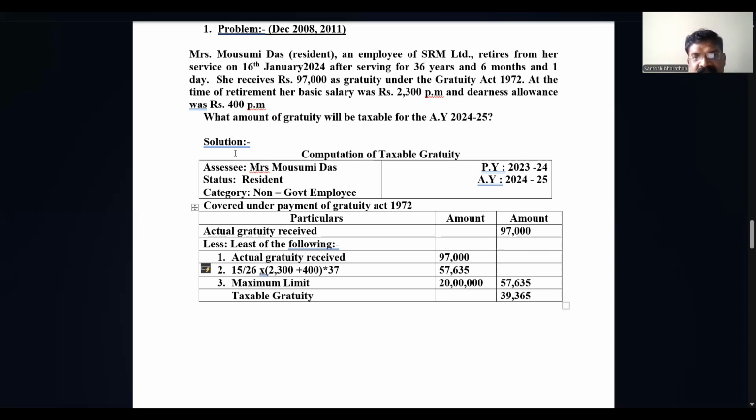Since it is covered under the Payment of Gratuity Act 1972, what do I do? 15 by 26 into last drawn salary into completed years of service. See here, there is a fraction, and since it is more than 6 months, 36 years, 6 months, I have taken it as 37 years. Here the salary definition is basic salary plus dearness allowance. We have only two items: basic salary, they have given 2,300, and dearness allowance 400, which has been added up. So it comes to around 57,635. When I subtract it from the actual gratuity received, I get taxable gratuity.